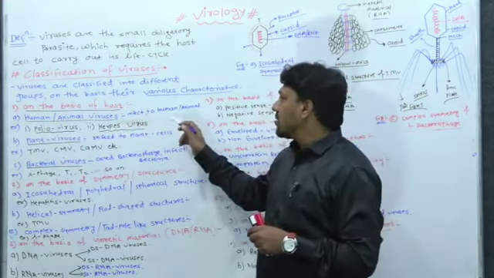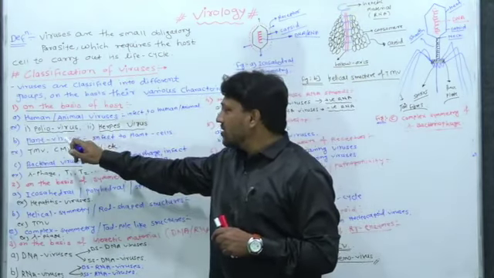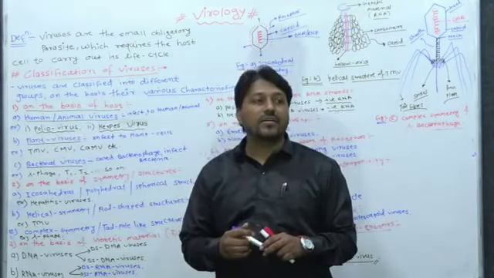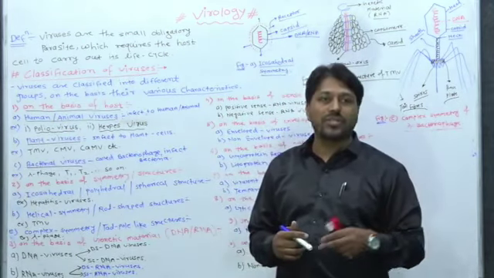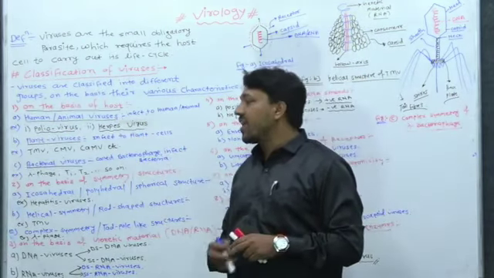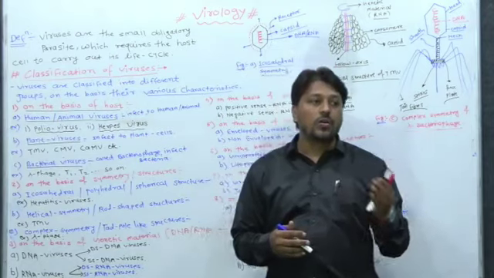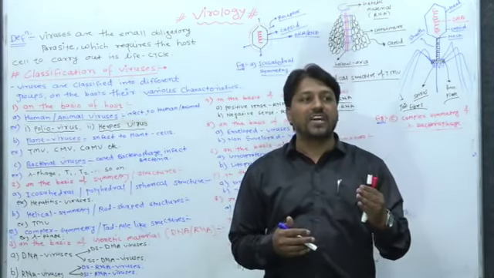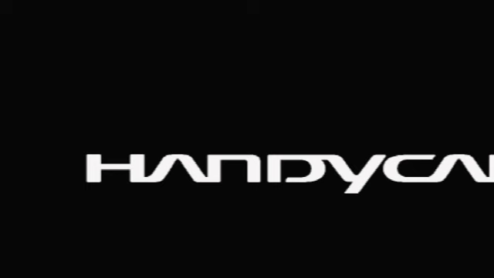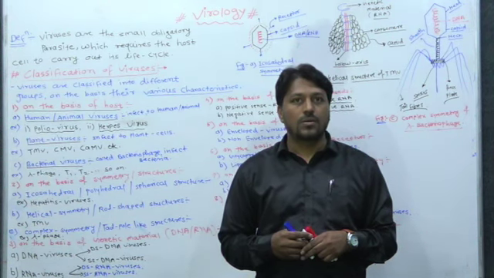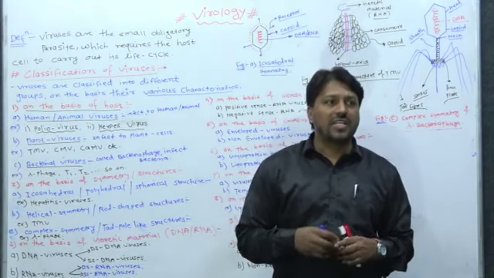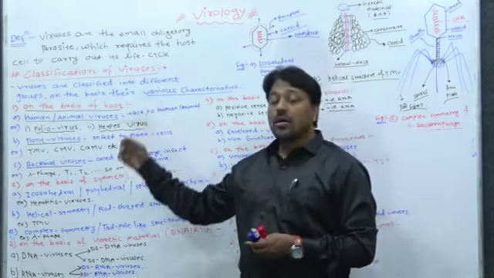Such viruses, for example, the polio virus. We know it causes polio in humans. Herpes virus is also a human virus which will infect humans. It will infect mostly the brain cells.